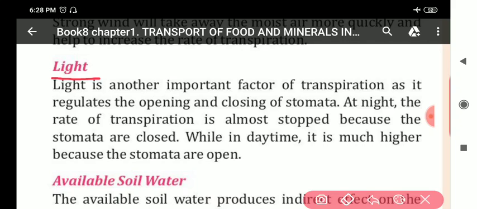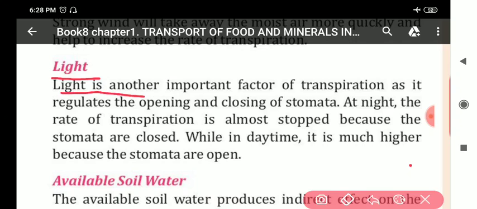At night time, the stomata are closed. So, during night transpiration will not take place, but in daytime, when the light comes, the stomata get open and the transpiration also takes place. My dear students, transpiration can occur only when stomata are opened. Clear all of you? So, light is an important factor of transpiration.